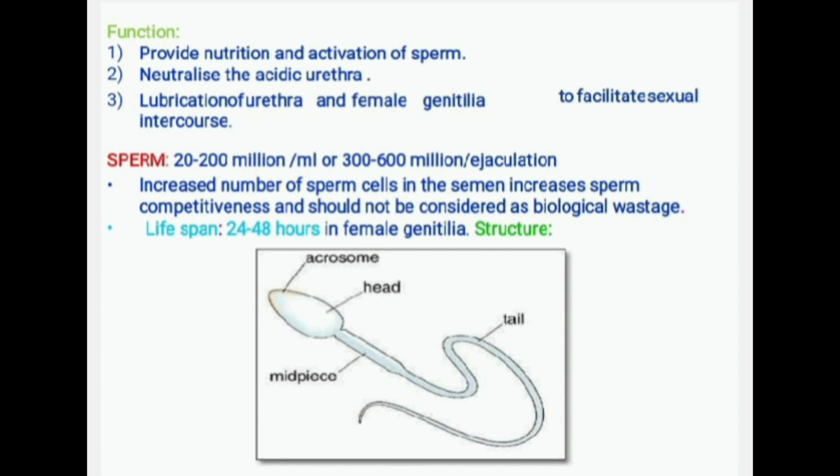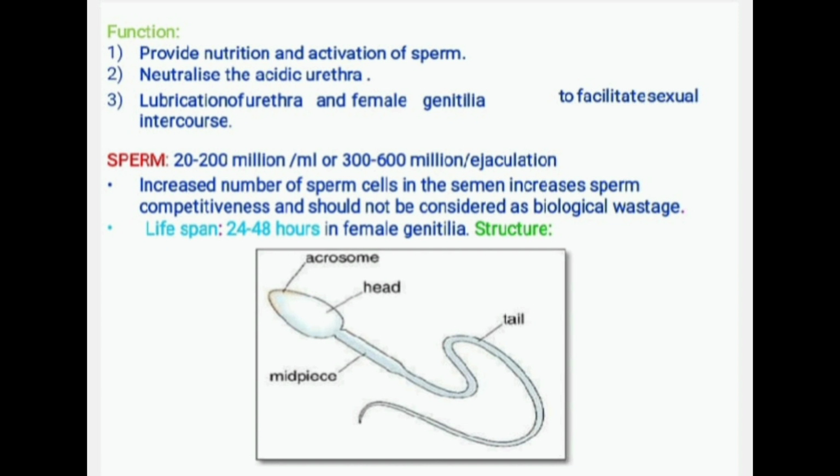In the head portion, acrosome. What is the function of acrosome? Acrosome helps the sperm cell to penetrate the ovum. In the middle piece, mitochondria are present. Mitochondria are helpful for the production of energy.